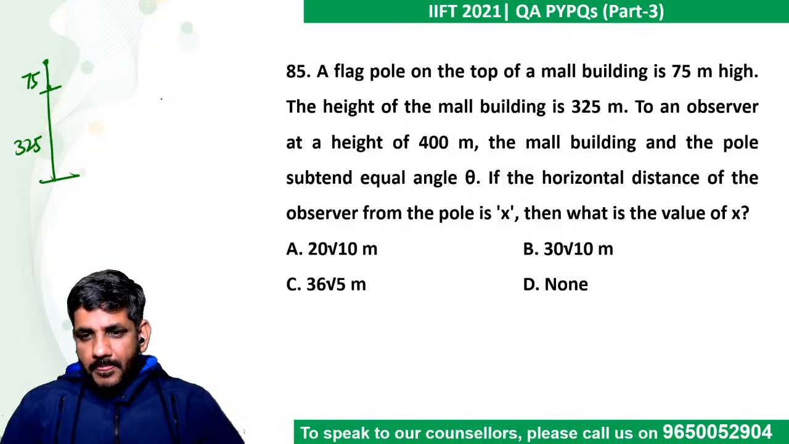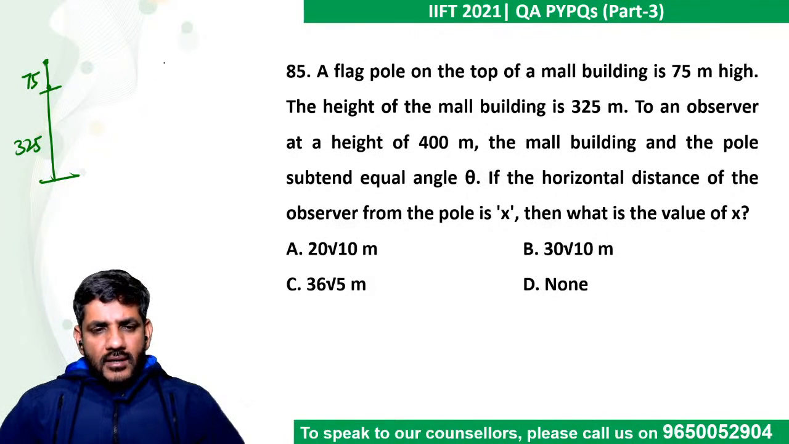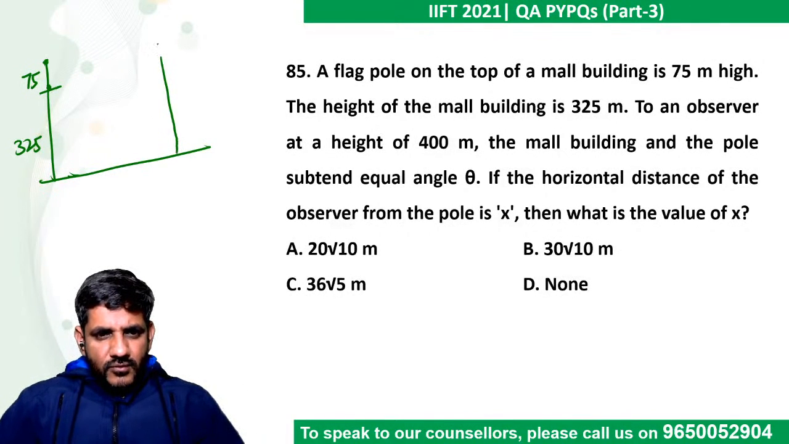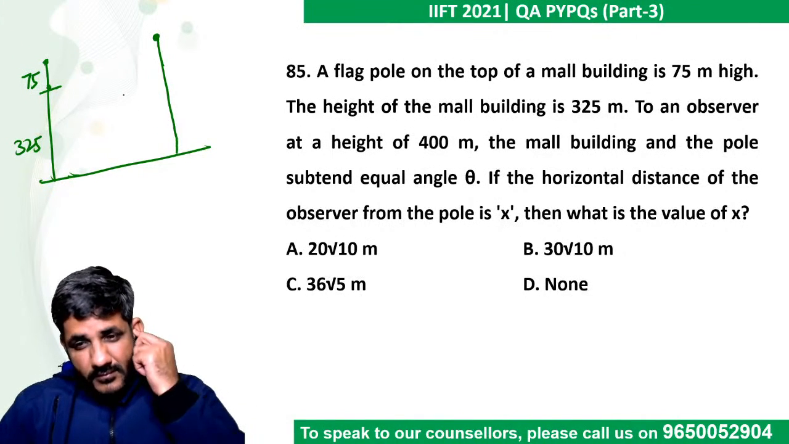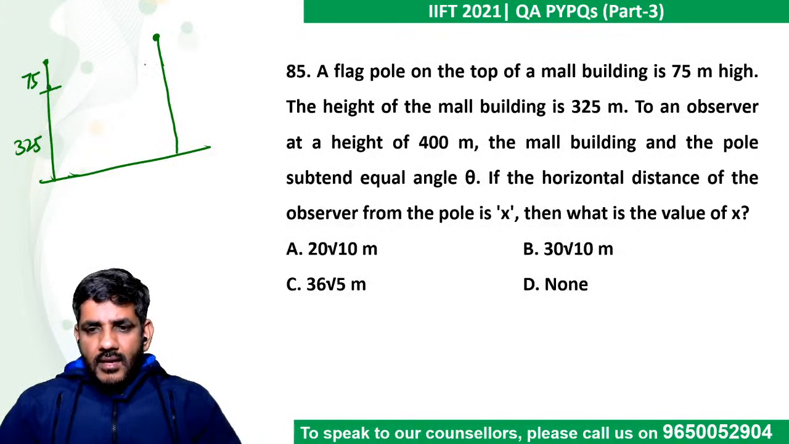To an observer at a height of 400 meters, the mall building and the pole subtend equal angle. So let us say there is a person at a height of 400. 400 means exactly here. The mall building and the pole subtend equal angle theta. If the horizontal distance of the observer from the pole is x, this is x. What is the value of x?